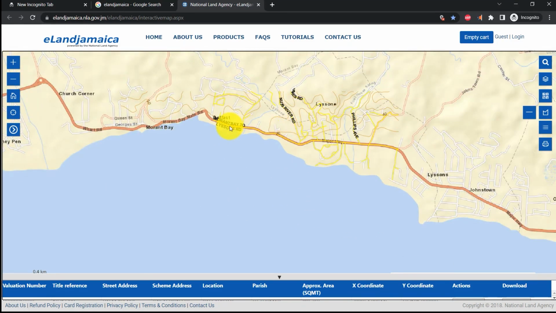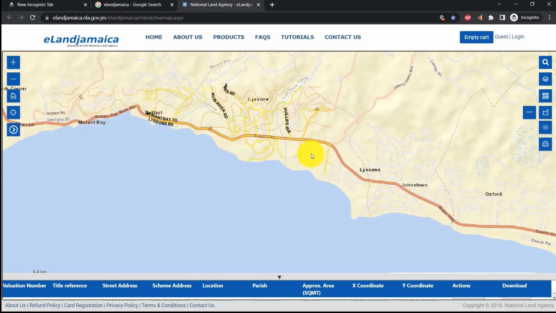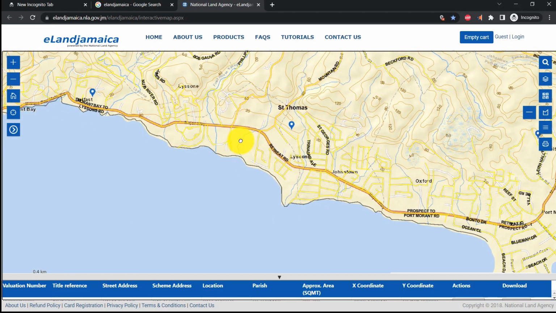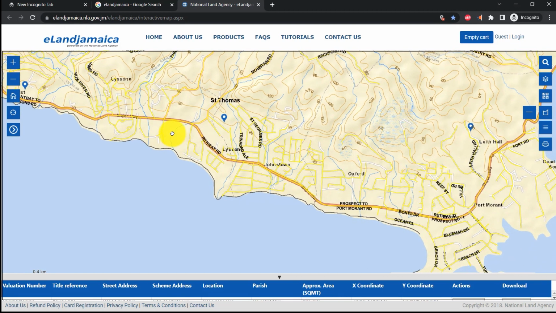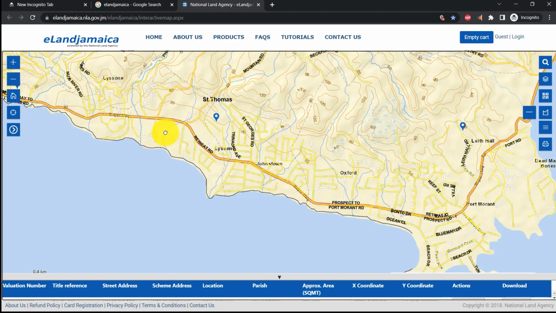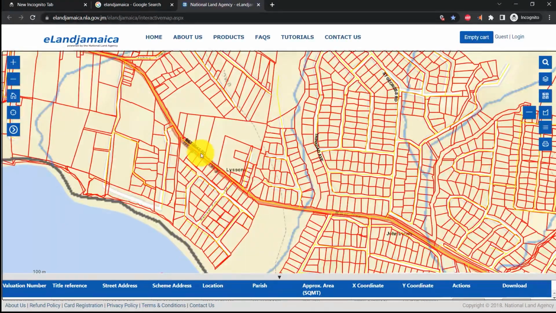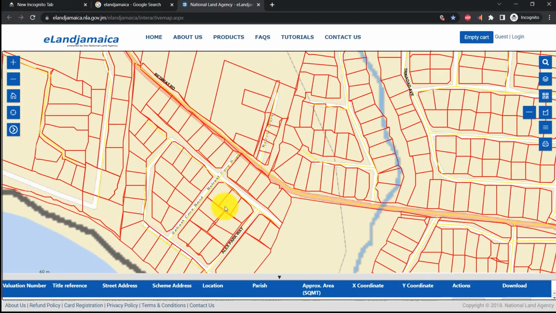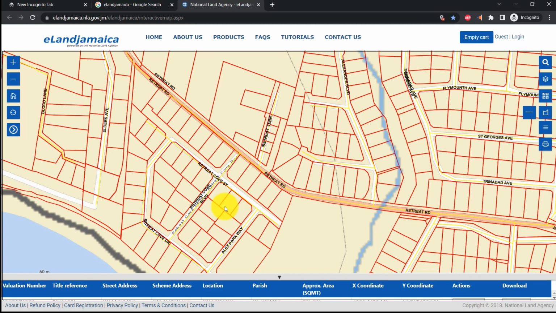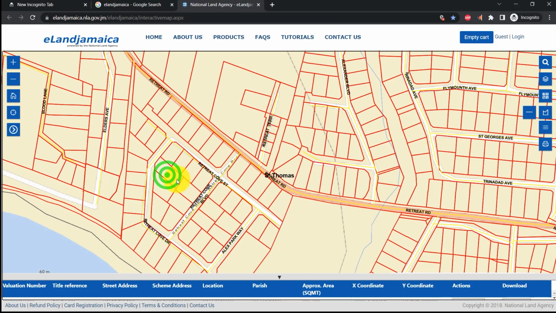So we can just navigate to see different locations. Morant Bay, we're in Lyssons. After Lyssons, then we have Retreat. All right, so this is the Retreat community, and here we have it. The different lots in this area can be visualized. Even though the construction is currently underway, we can see where the road is currently and where the road is going to be. And then we can look at the amount of lots in this area.